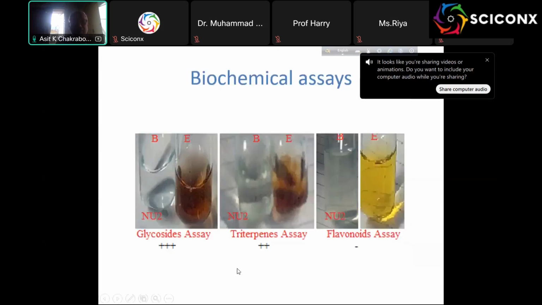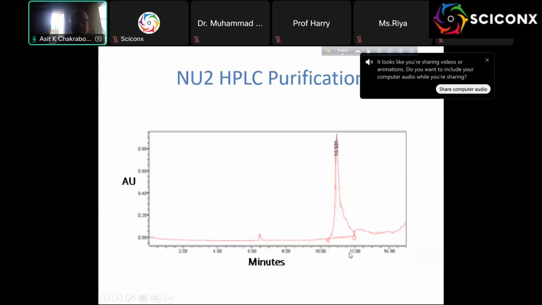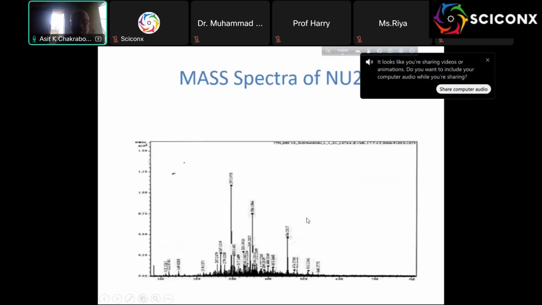And we then did a biochemical assay. You can say some glycoside or terpenoid is here, but not flavonoid. And we looked at the HPLC. Those take longer time, and the other one, CU1, appears here at a longer time, so it is totally different. Then we did some mass spectra. Here the 454 is the band. Here some other bands are there because it is not very much purified. So I show that 454 is the band.